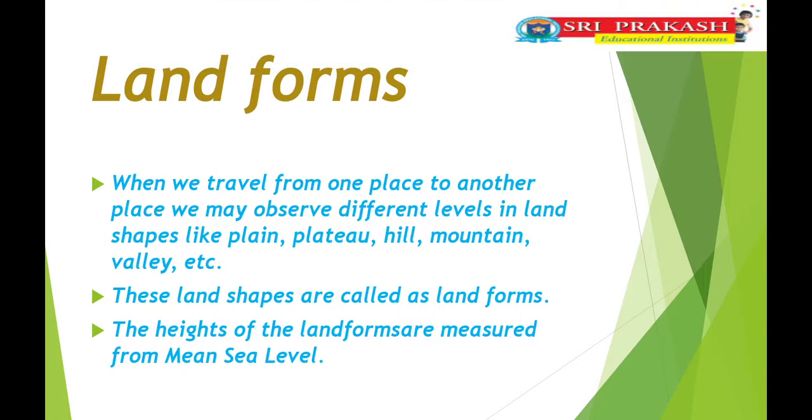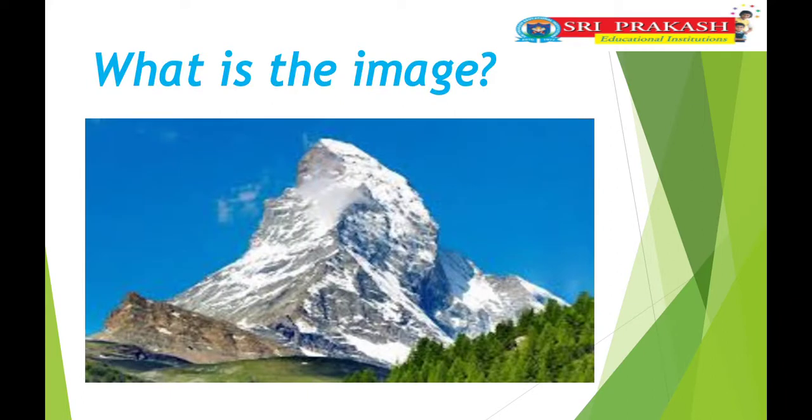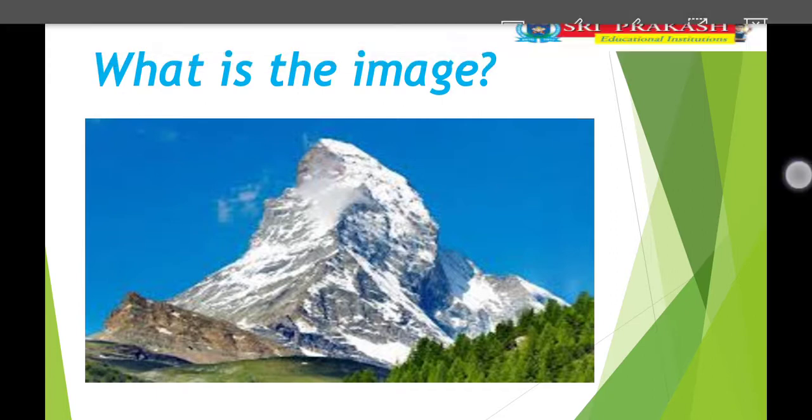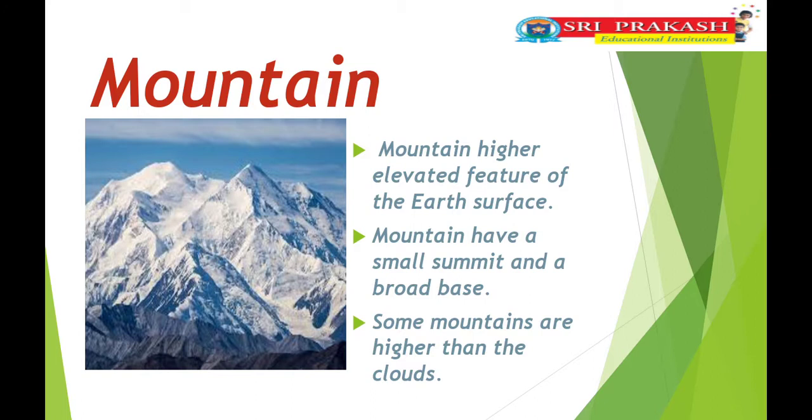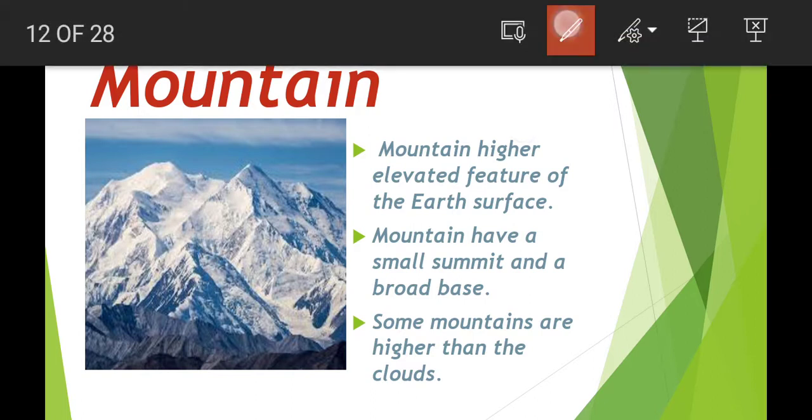Okay, children. Landforms are nothing but the different levels in land shapes. Examples: plains, plateaus, hills, mountains, valleys. Okay, next one. What is this image, children? Just observe. This is a mountain, children. So, what about the mountain, children? Mountains are higher elevated features of the earth's surface.